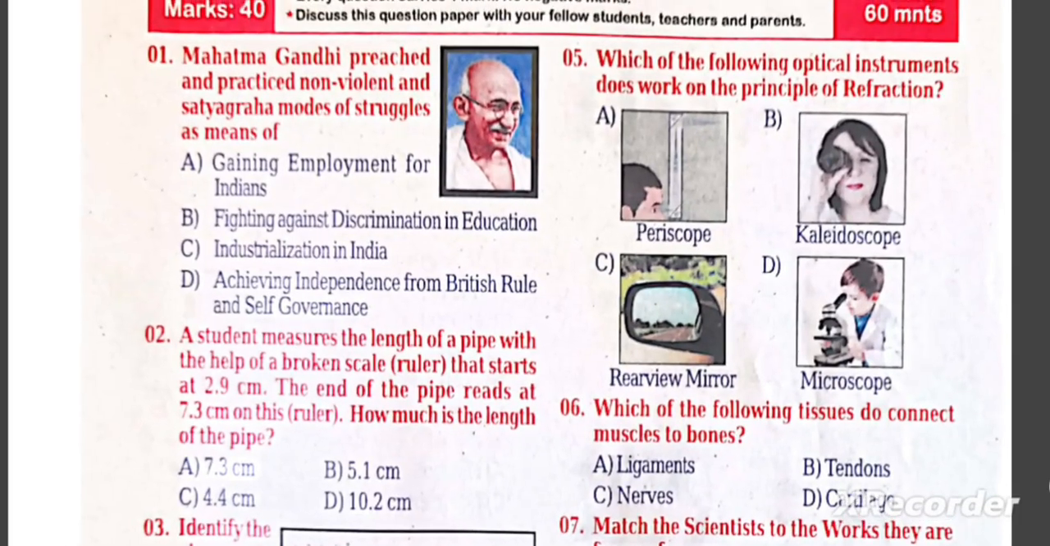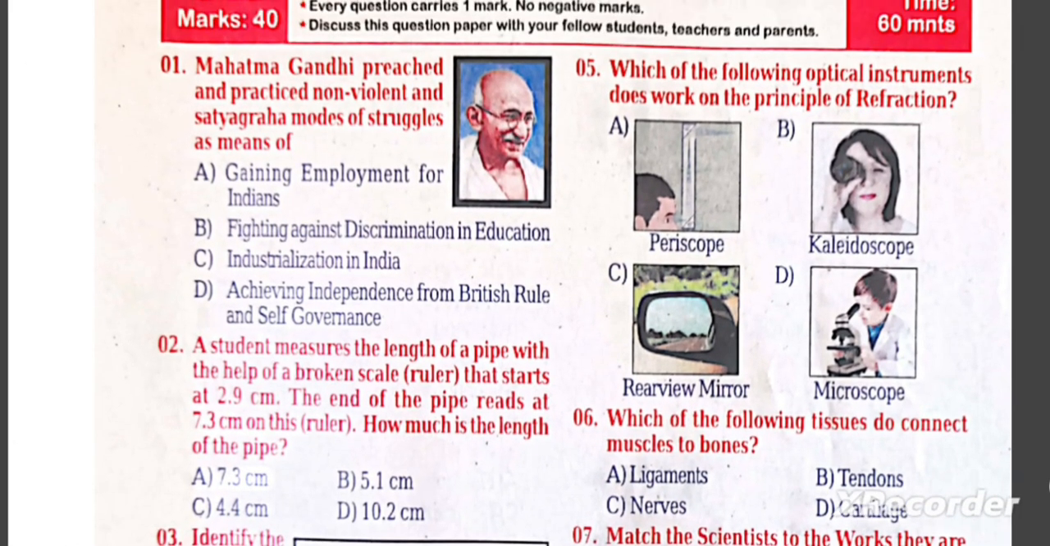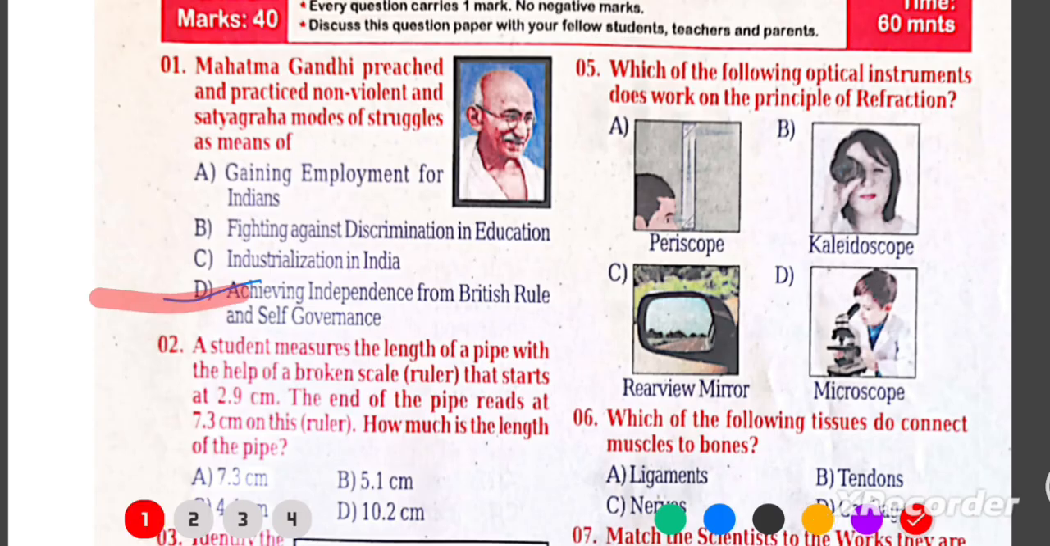Preached and practiced non-violent and satyagraha modes of struggle as means of: A. Gaining employment for Indians, B. Fighting against discrimination in education, C. Industrialization in India, D. Achieving independence from British rule and self-governance. Explanation: Mahatma Gandhi used non-violence, ahimsa, and satyagraha, truth force, to fight against British rule. His goal was to achieve Swaraj, self-rule or independence for India, through peaceful protests and civil disobedience.